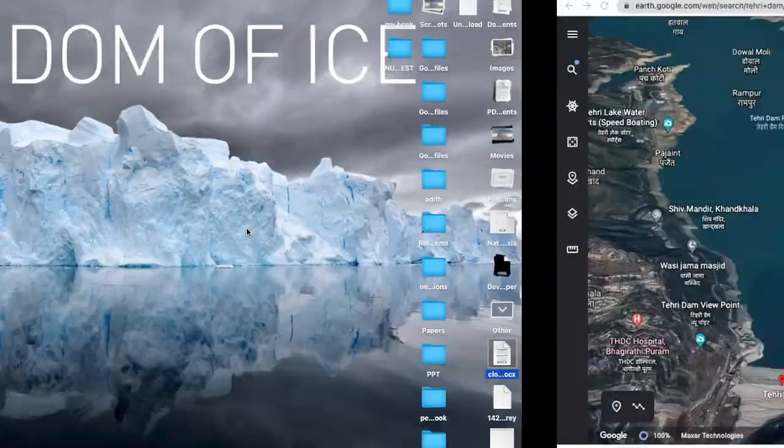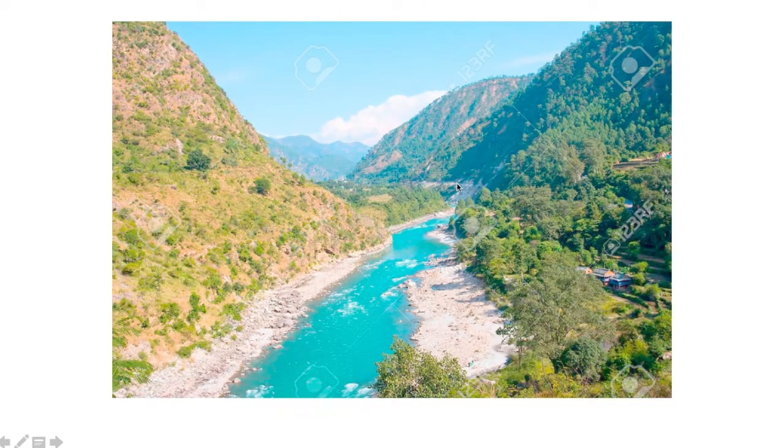Initially it is something like that. Here evaporation is less, but now you fill the whole valley up to this height with water. If you fill it, what will happen? More and more evaporation will occur. And that's the reason why, after the formation of this dam, the frequency is higher. This is the reason. The second reason is that greenhouse gases are coming out of this reservoir region, and that is increasing the rate of melting.